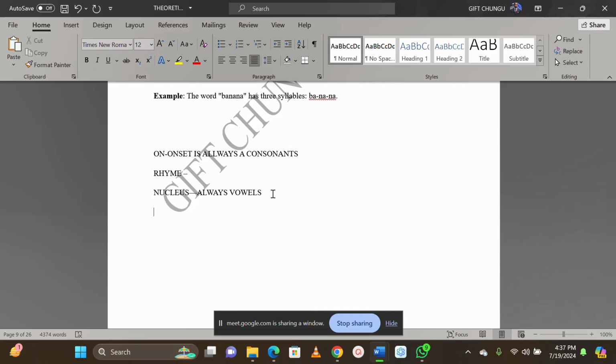Now we have onset, nucleus, and coda. Coda is the end part of the syllable. So the end part of the syllable is called the coda. Now, what is the coda? The coda is also a consonant, or consonants. We can have one or two. It's okay. They are consonants. So when you have a coda, you know that the consonant in a word is what we are going to have as coda. Nucleus, vowel. Onset, consonant. That is what we have.